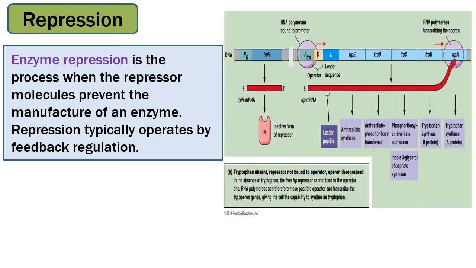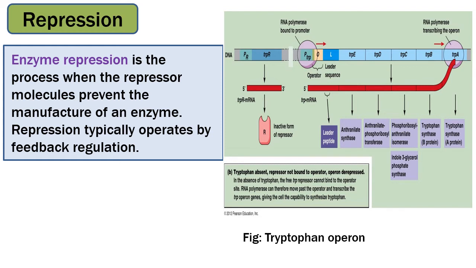Another method by which enzyme quantity can be controlled is by the process of repression. Enzyme repression is the process when repressor molecules prevent the manufacture of an enzyme. Repression typically operates by feedback regulation. So this is the figure of the tryptophan operon. Here, tryptophan is the co-repressor.